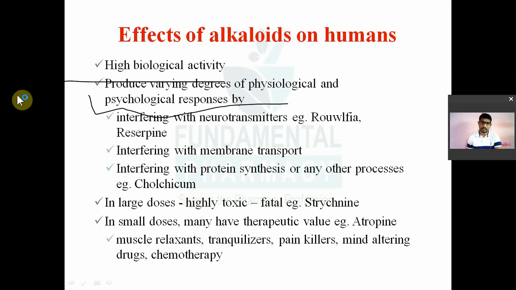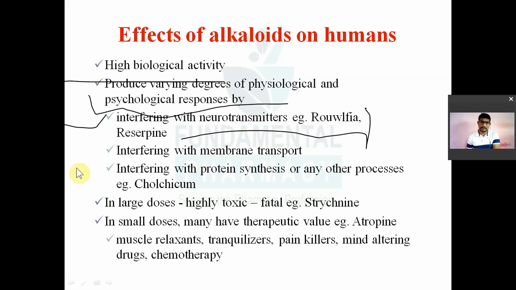For example, some alkaloids will interfere with your neurotransmitters. For example, Rauwolfia alkaloids. Reserpine is an example. This reserpine is known as a neurotransmitter depleter. What will it do? It will deplete whatever neurotransmitters you have, meaning from where the neurotransmitter is released and stored, particularly noradrenaline and dopamine. These neurotransmitters are synthesized and stored in the synaptic vesicles. Their depletion causes a sustained hypotension. That's why Rauwolfia serpentina is used as an antihypertensive. Rauwolfia serpentina, okay, it contains the alkaloid reserpine.